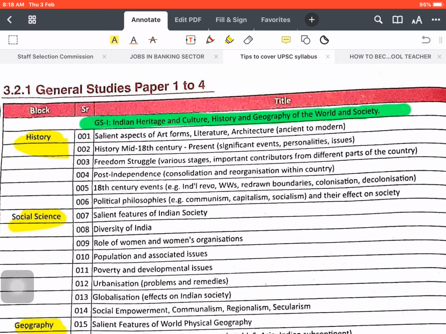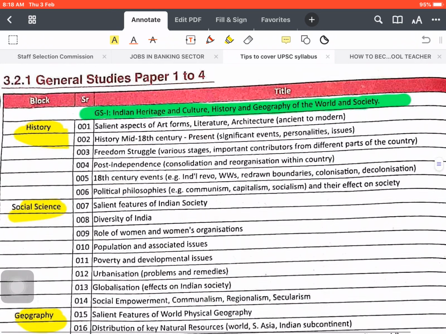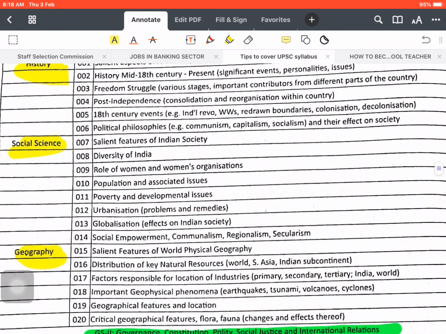But that might not lead you to major benefit. The major benefit will come from your syllabus, because ultimately, on the last day of your preparation, you have to finish your whole syllabus. So why not carry the syllabus only with you? Like this you can carry. This is just my idea.